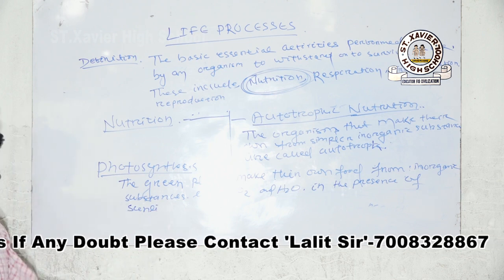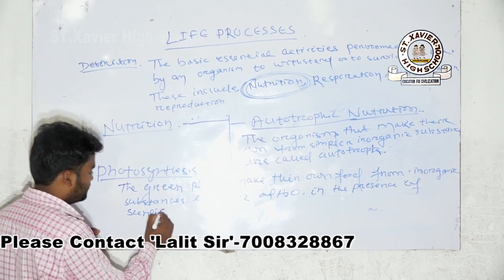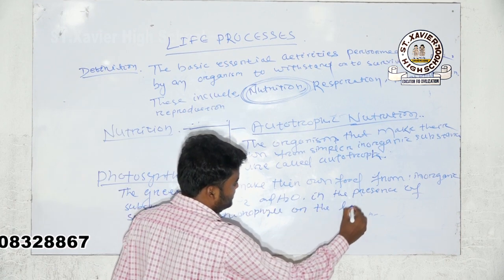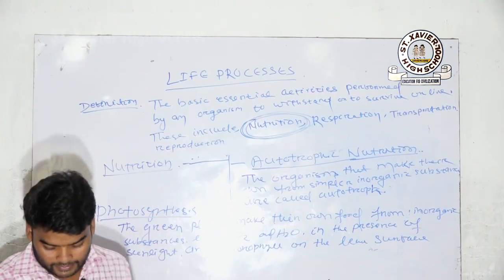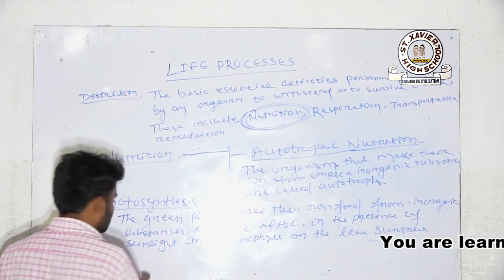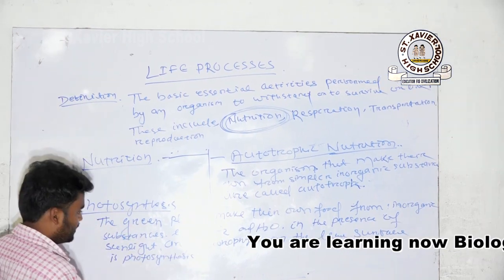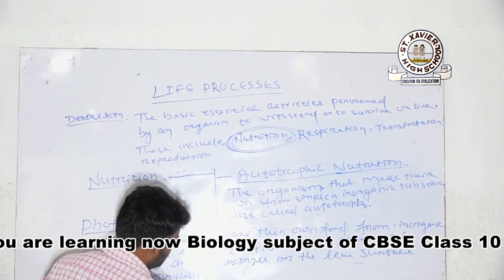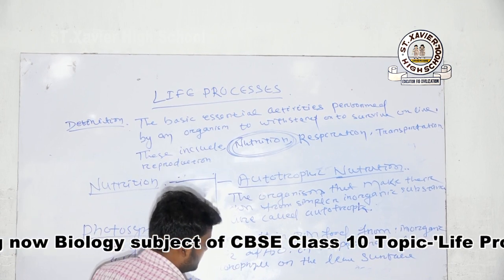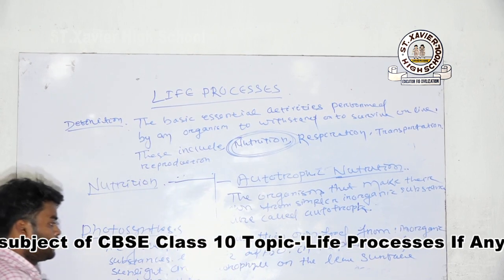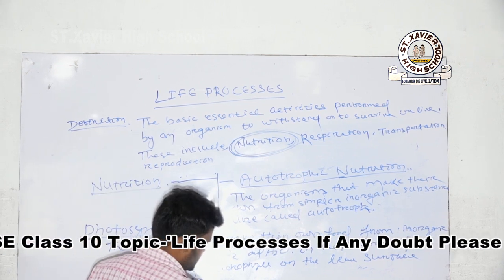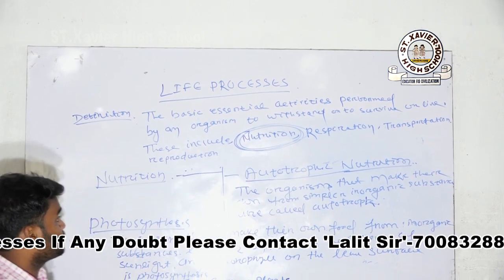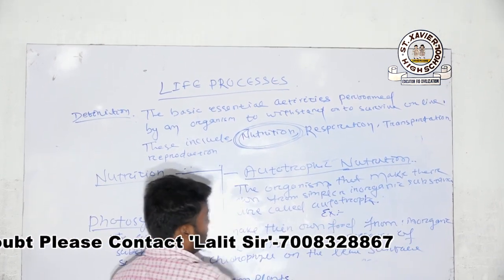Here the two catalysts are the sunlight and chlorophyll. Presence of sunlight and chlorophyll on the leaf surface is called photosynthesis. Example here, green plant. Basically, green plants make their own food by the process of photosynthesis. Non-green plants do not make their own food. Green plants, autotrophic nutrition. Write down the examples here.